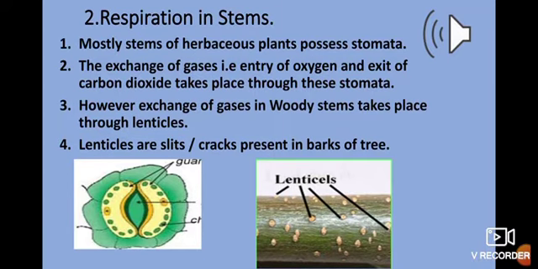Dicot means plants which have seeds with two cotyledons, whereas in monocots they are present on both the upper and lower surface. And the stomata remain open only during the daytime. We have already discussed stomata in the previous chapter. Lenticels are usually present on the stems and branches of woody plants, and they remain open all the time.